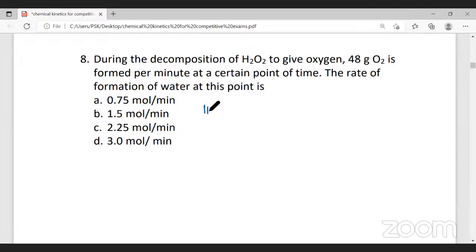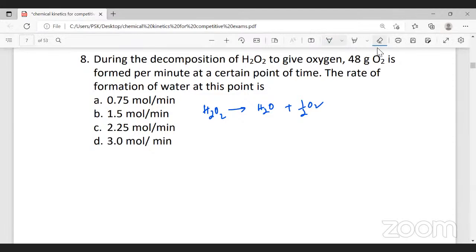Now, for the decomposition of hydrogen peroxide, they have not given you the reaction, so you should remember that hydrogen peroxide is H2O2. This H2O2 will decompose to form water and half a mole of oxygen. But you should remember there are no fractions in the reactants or products. So what we do is multiply the whole equation by 2. When you multiply the whole equation by 2, we get 2 moles of hydrogen peroxide gives 2 moles of water and 1 mole of oxygen. This is the equation.